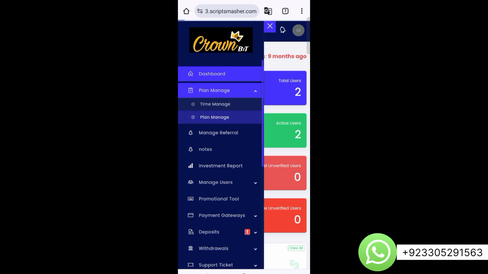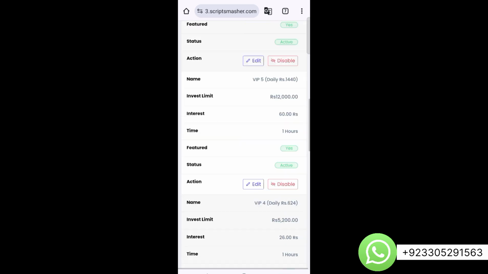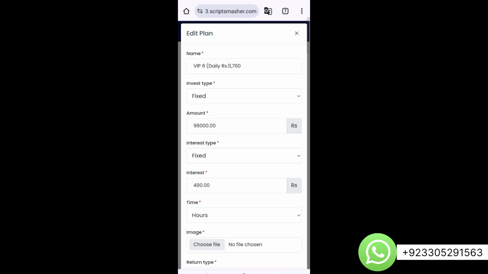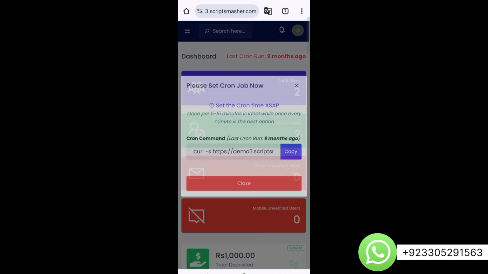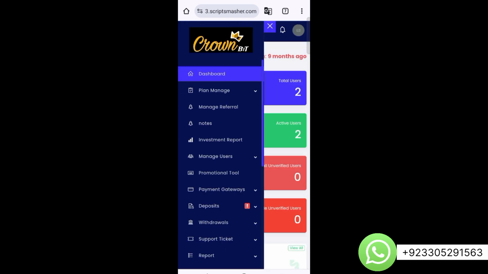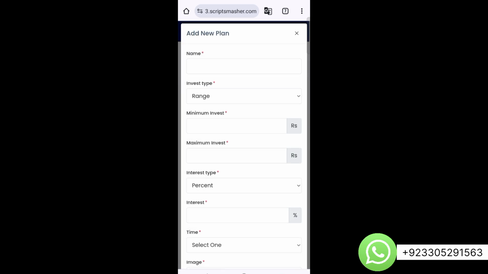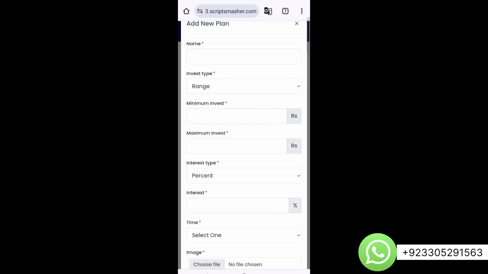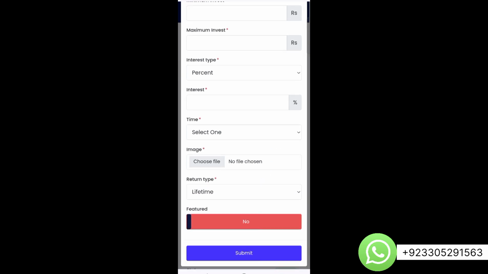And now let's see how we can create the plans on the website. So if you want to make the plans, just go to manage plan and you can see all existing plans on the website. Now if you want to edit them, you can edit them as well. If you want to create a new plan, let me just go to the plan section again. Now if you want to create a new plan, just click on add new, and by filling in the name, type, return, range or fixed plan you want to make, and filling in these simple details, you can make the plan.